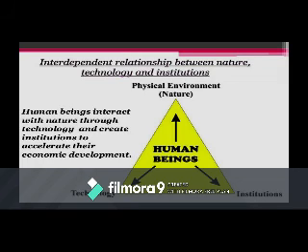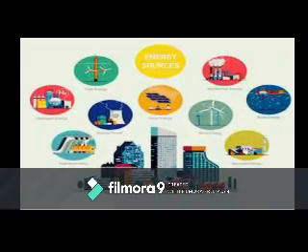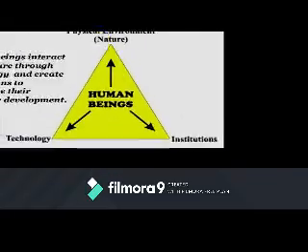So for converting, for transforming, we need technology. So with the help of technology, human beings transform something from nature into a resource. But for that we need what? Institutions. Technology cannot work directly until and unless we have institutions.